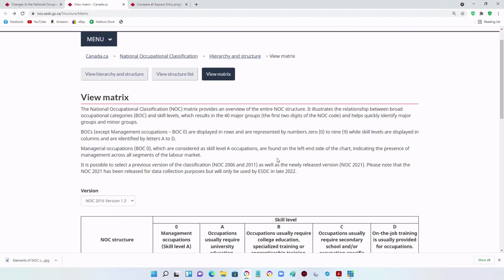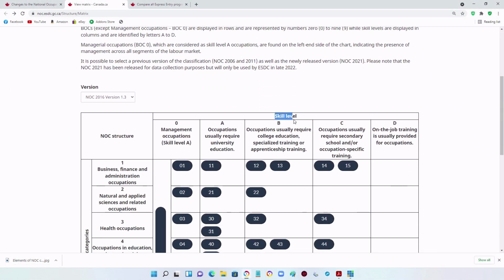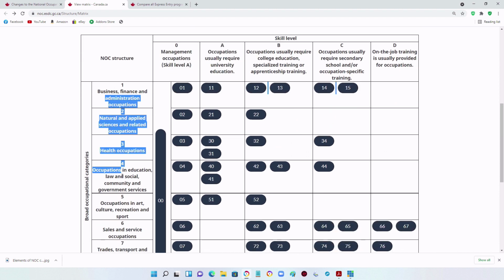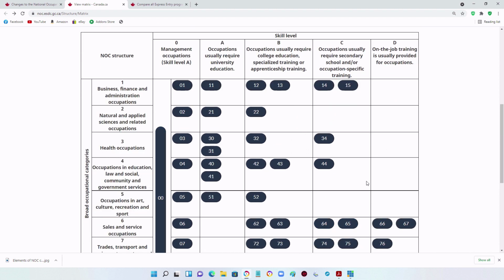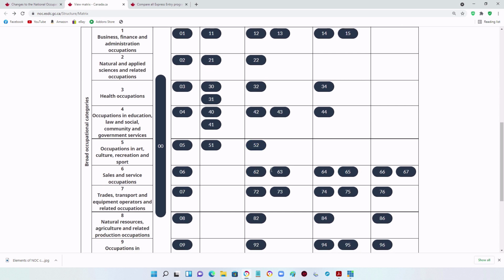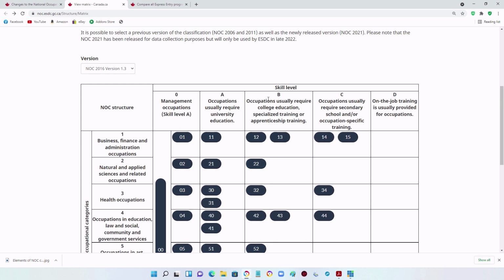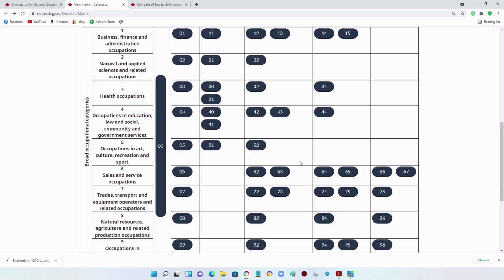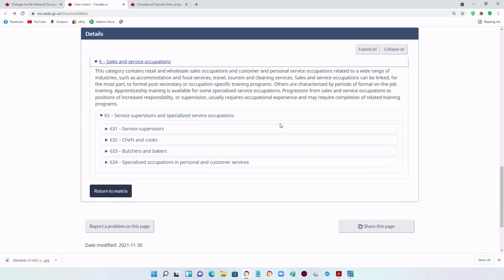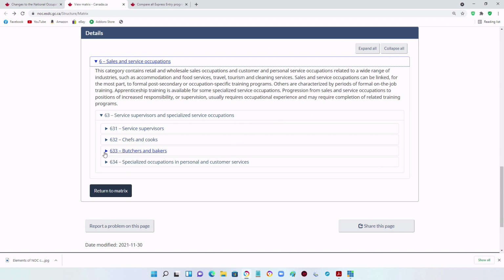This is the current matrix of the NOC 2016 version. They are categorized by skill levels, structures, and broad occupational categories. These digits represent the first 2 digits of the NOC code. For example, these 2 digits, 63. The first number indicates the skill type, and the second number identifies the occupation's skill level. Combined, these 2 digits define the NOC major group for all occupations with the same skill level and skill type.